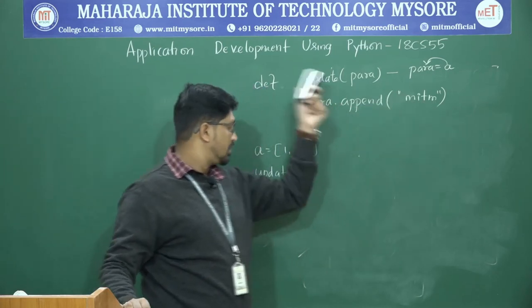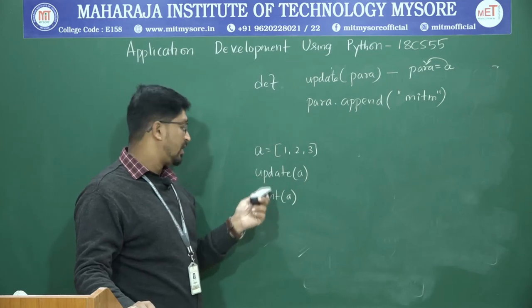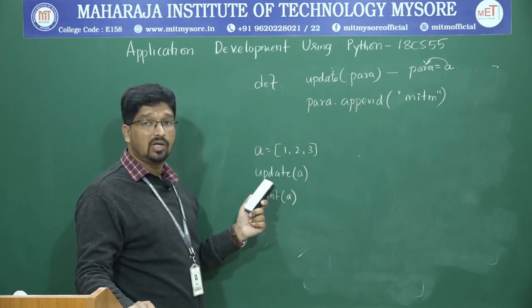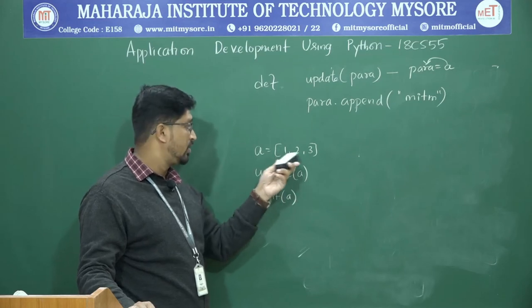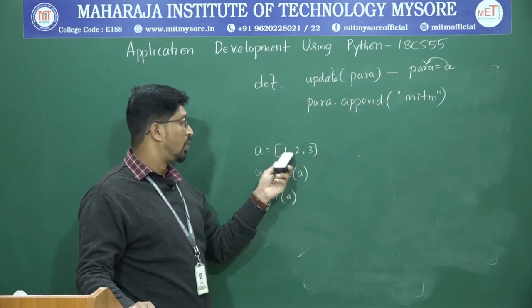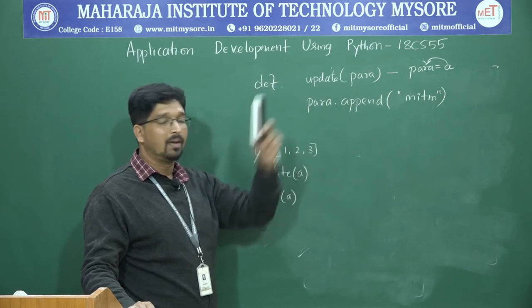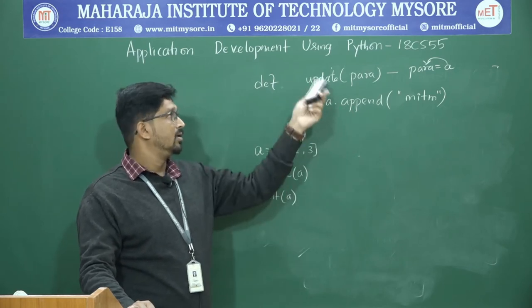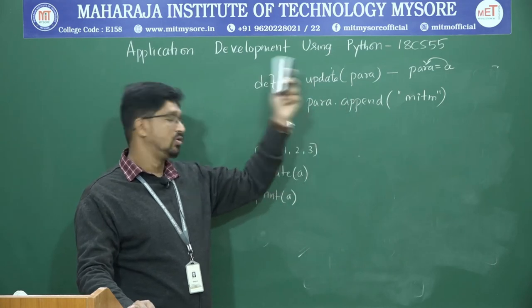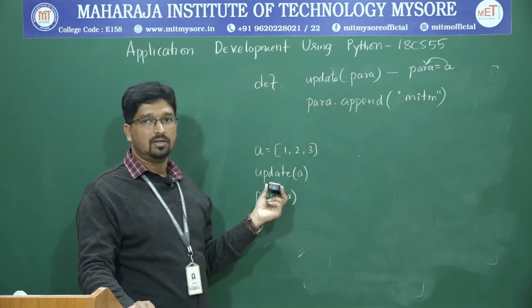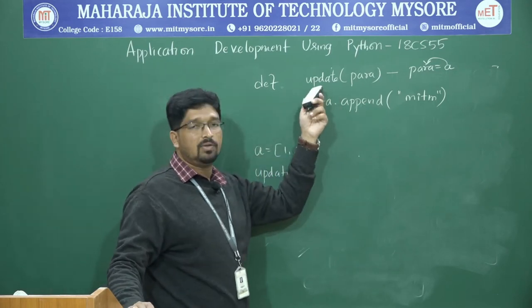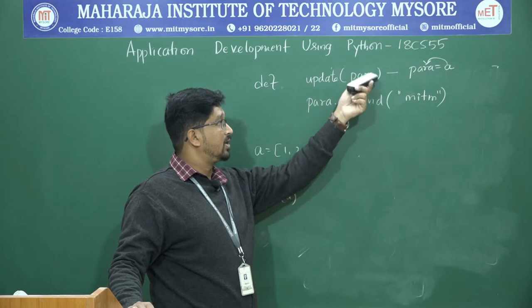Then the function ends and comes back. Then when you print a, what are the elements? Can you guess? Whether they are 1, 2, 3 or 1, 2, 3, mitm. In general, we say when I call a function with a parameter, if I change parameter values, it should not reflect back here, right?